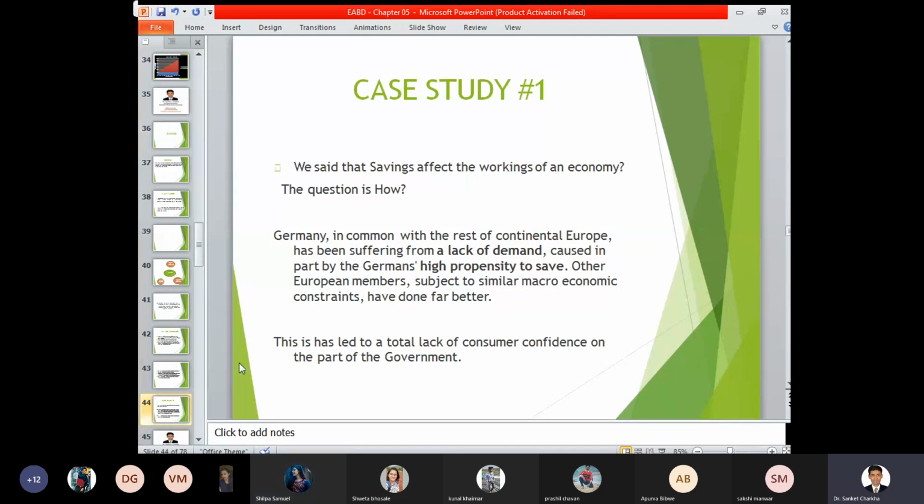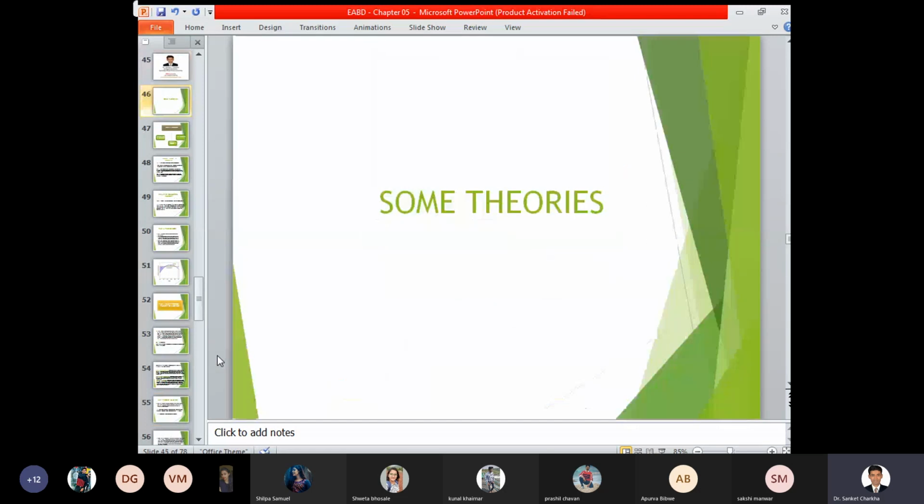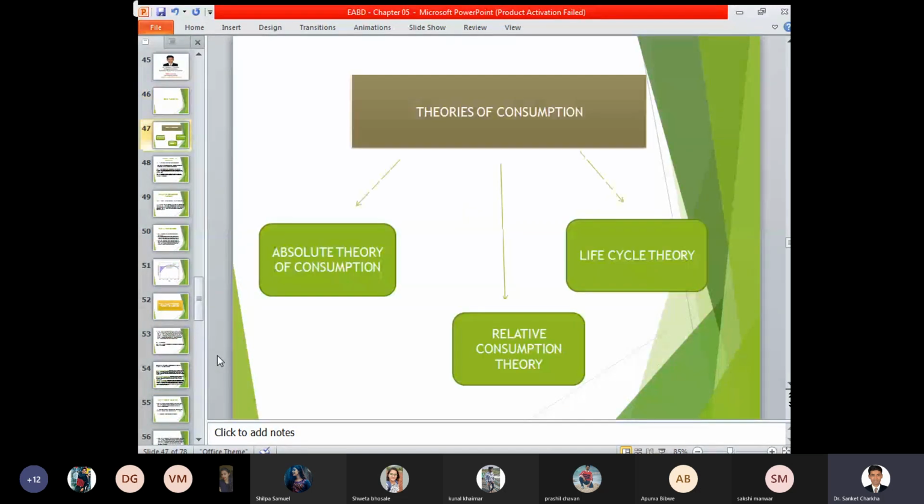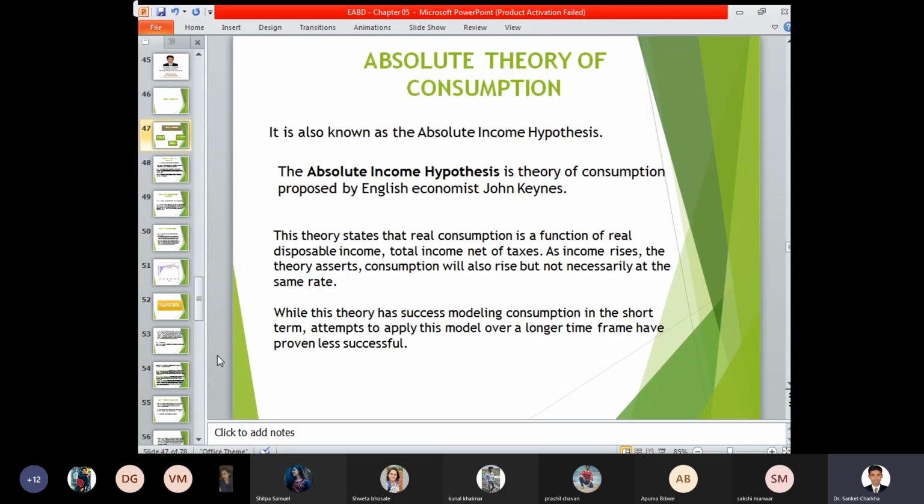So now, moving ahead towards the next point, that is theories of consumption, investment, and savings. We have three consumption theories applicable as per your syllabus: the absolute theory of consumption, the relative consumption theory, and the life cycle theory. So now let's look at the three theories one by one.